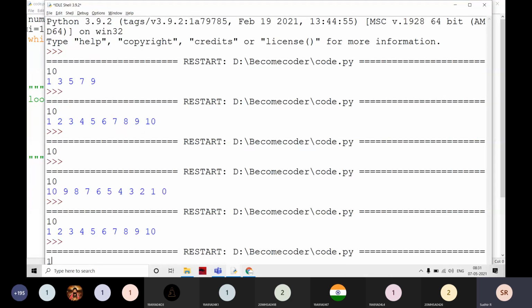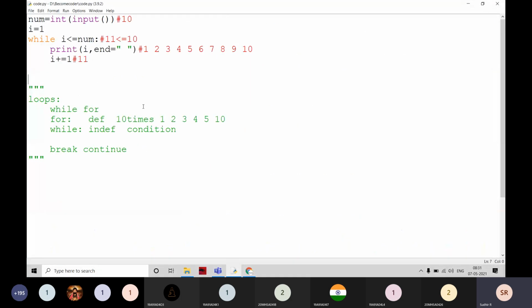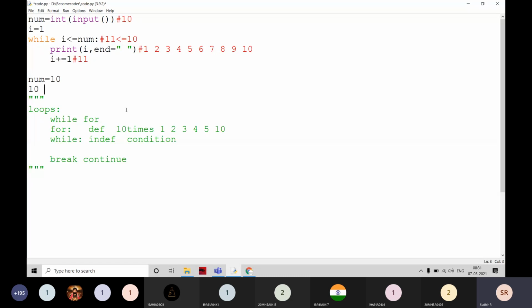Then it is going to print 1 to 10. Just simply it is going to print. If I give here 100, it is going to print 1 to 100. Now I am going to give you a very simple task. For example, num is equal to 10, you have to print in reverse order. The same output I want, but in the reverse order.